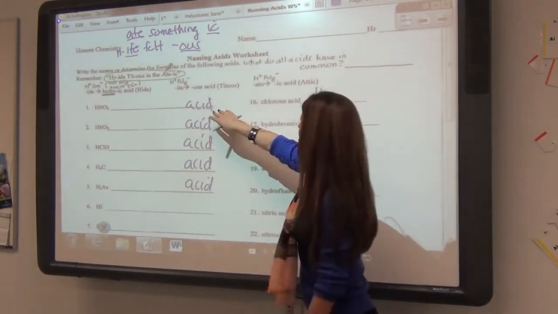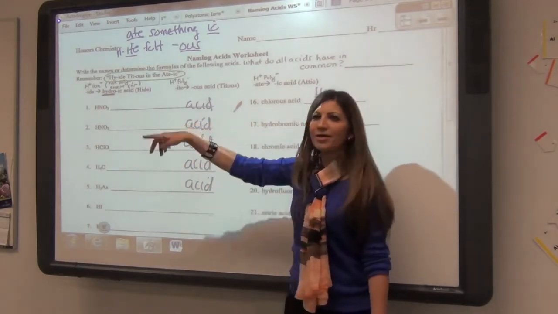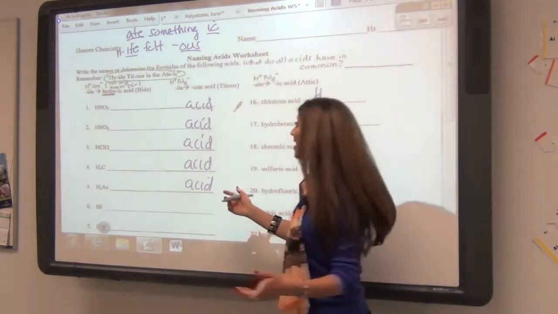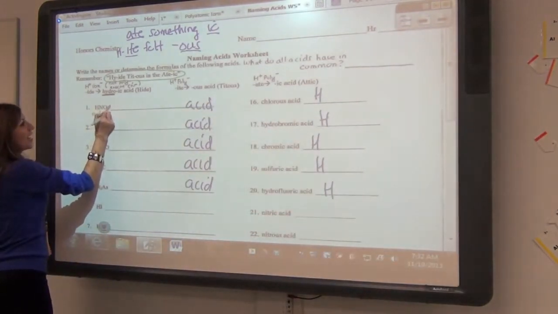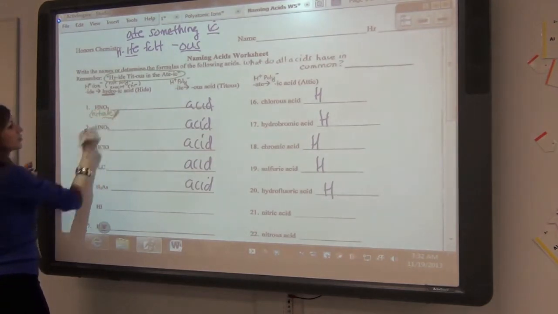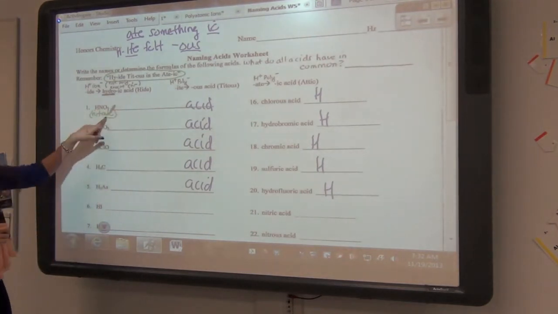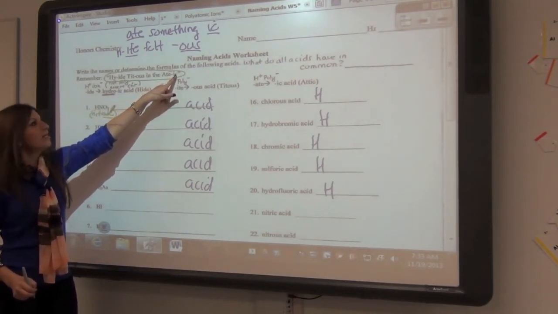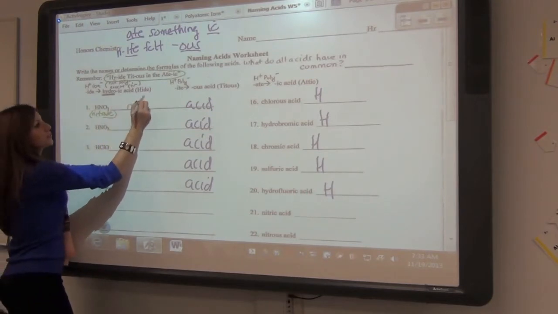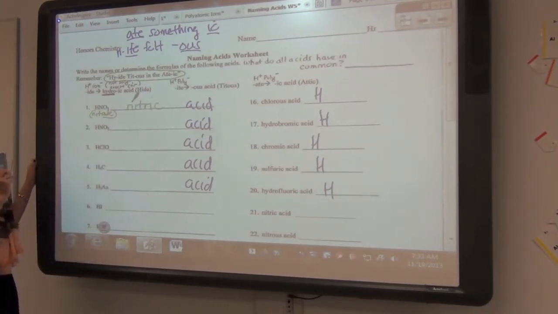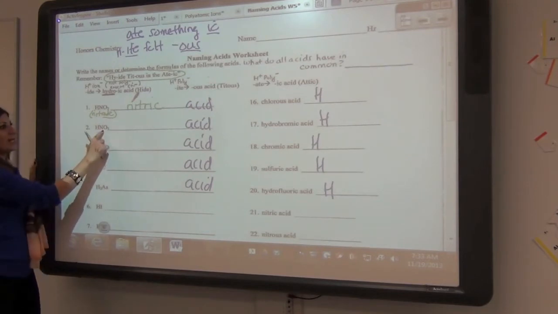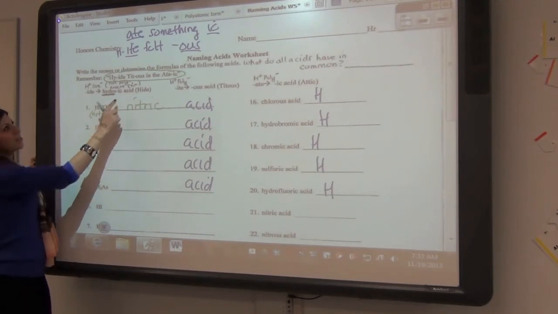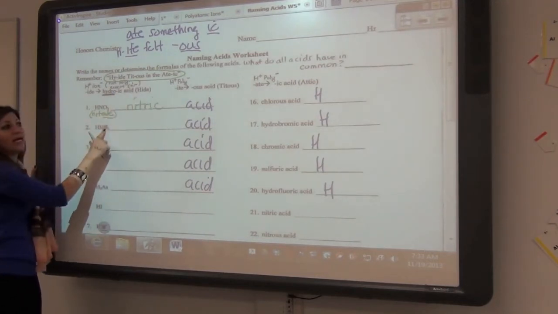So for example, let's do the top two right here. So NO3, before you take your polyatomic ion quiz, we know what NO3 is. It's nitrate. Good. So you can write it down if you want to, just so that you have it, so that you're seeing the ate in there. So that's nitrate. So you would come up here and you would say ate changes to ick. So what would you call this? Nitric acid. Awesome. Nitric acid. Okay. So that if this is NO2, then NO2 is called nitrite. So that ite changes to us. So that would be nitrous.